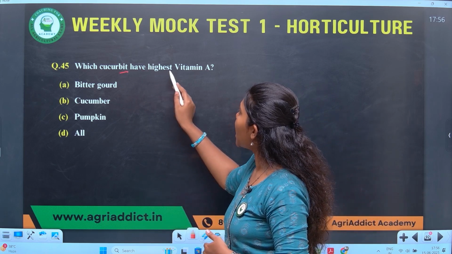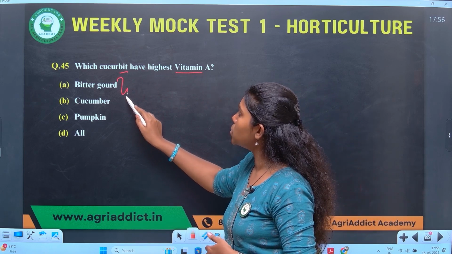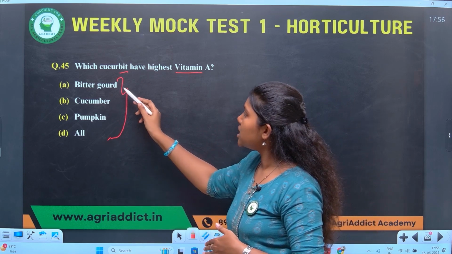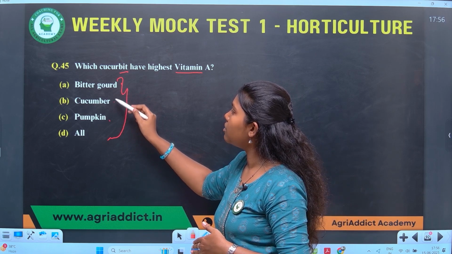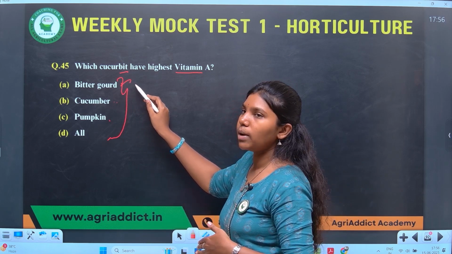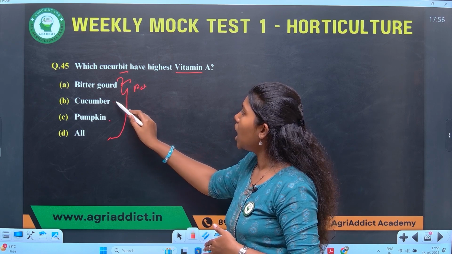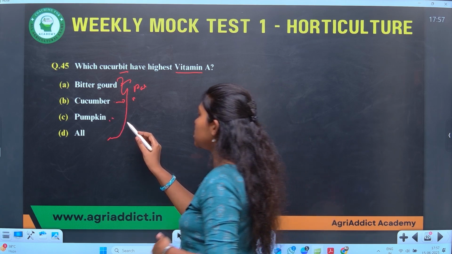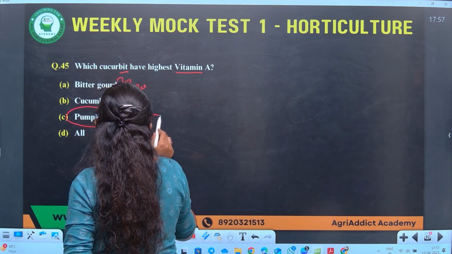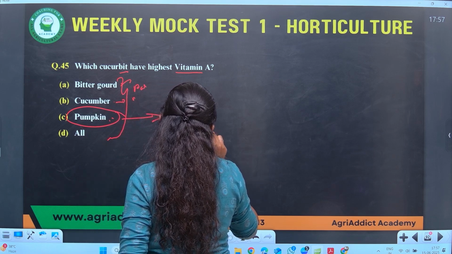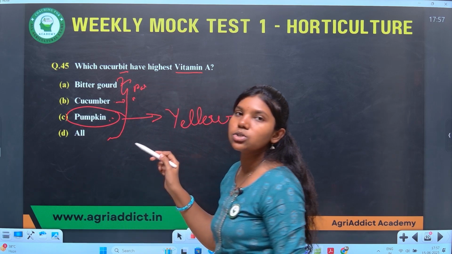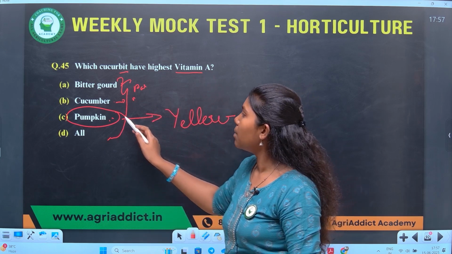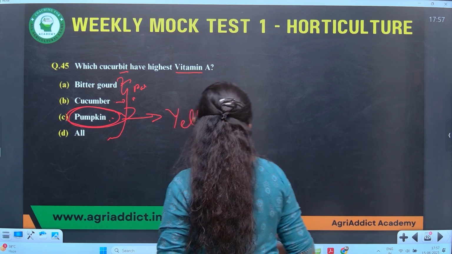Which cucurbit has highest vitamin A? Comparing these cucurbits, one of the following has the highest amount of vitamin A. By seeing this question, you should identify which will have vitamin A. Bitter gourd is kind of plain white in color, and cucumber is also plain white and green, but pumpkin is somewhat different from these options. It produces an attractive yellow color. That yellow color is due to the presence of beta-carotene, that is vitamin A. So from this option, it is well visible that pumpkin is the cucurbit having highest vitamin A.